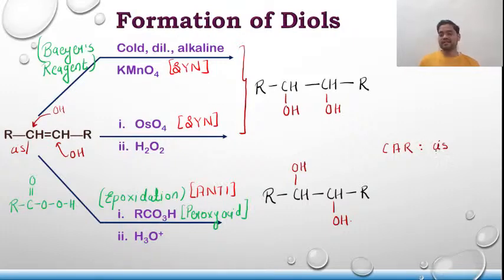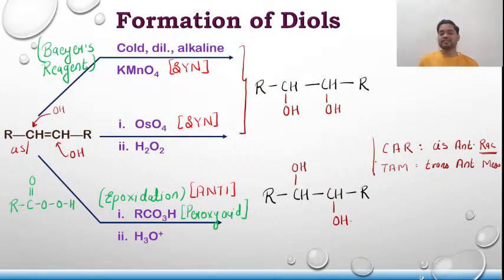If the alkene is cis and the addition is anti-addition, then it forms a racemic mixture. Racemic mixture means enantiomers. That is CAR. Talking about TAM, if the alkene is trans and the addition is again anti, hence it becomes a meso compound.